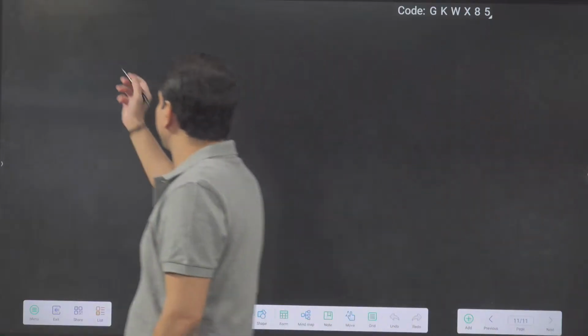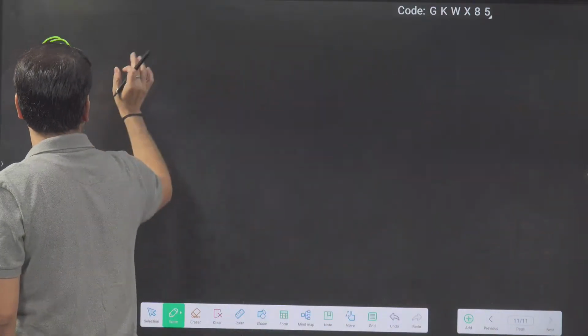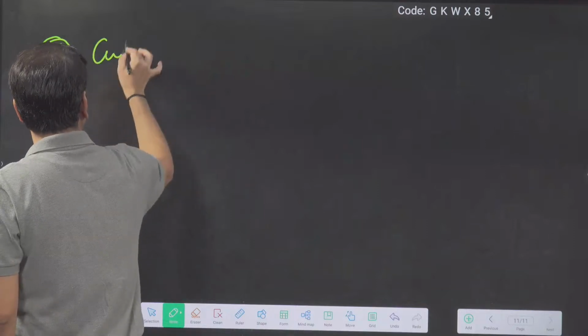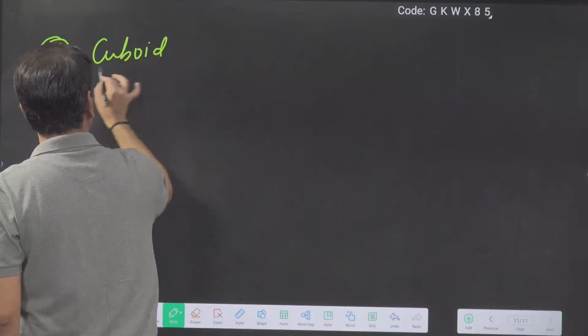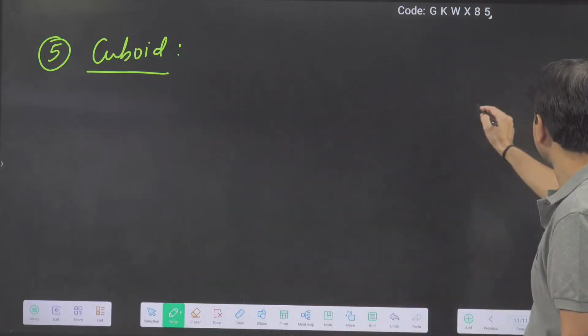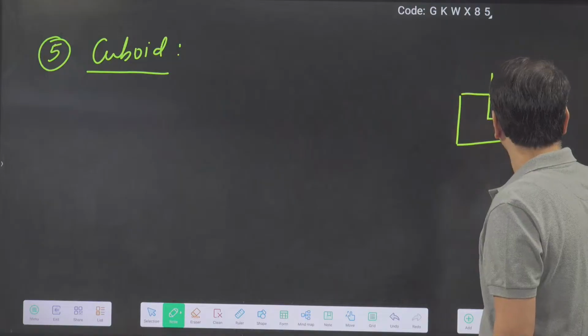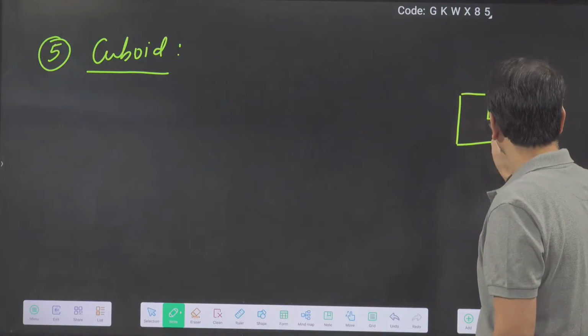Now come to the three-dimensional body, cuboid. So what is a cuboid? Cuboid is a three-dimensional body in which we define the length, breadth and height.